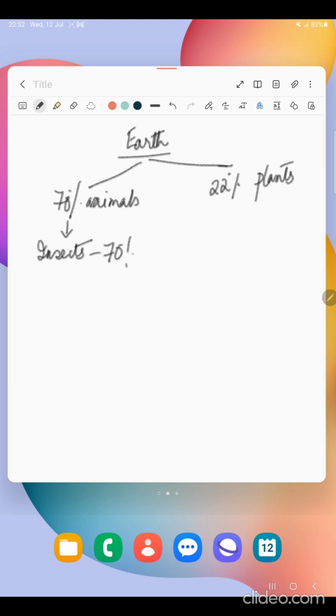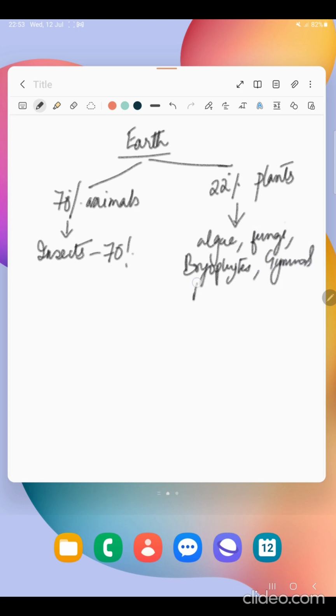Regarding plants, we can take algae, fungi, bryophytes, gymnosperms, and angiosperms.